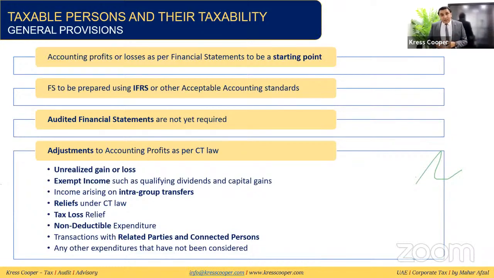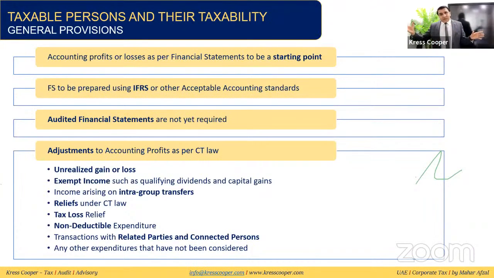So based upon the accounting profit, business will be required to convert the accounting profit into the taxable profit. Accounting profit will be prepared based upon the applicable accounting standard, and we know this is IFRS in the UAE. These profits will be converted into the taxable profit.